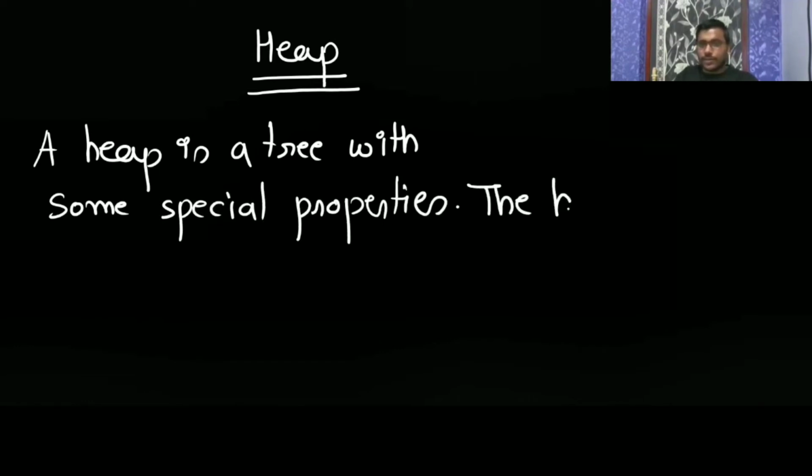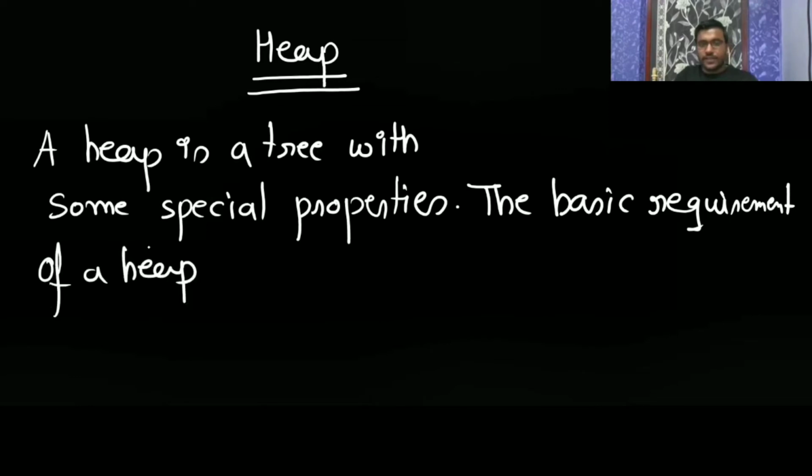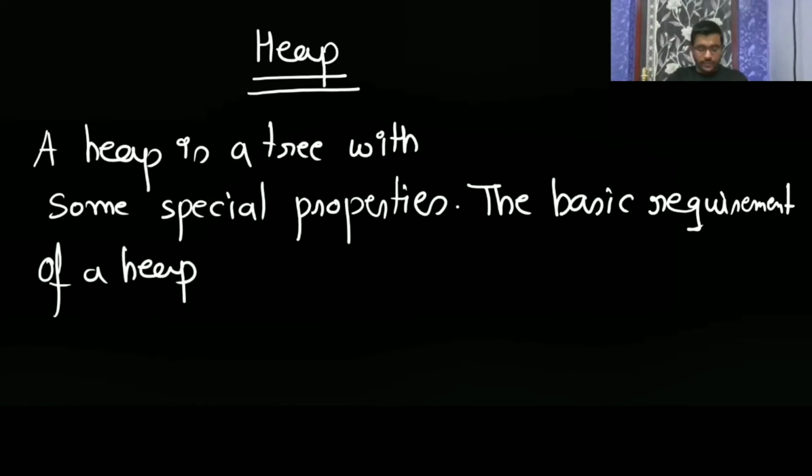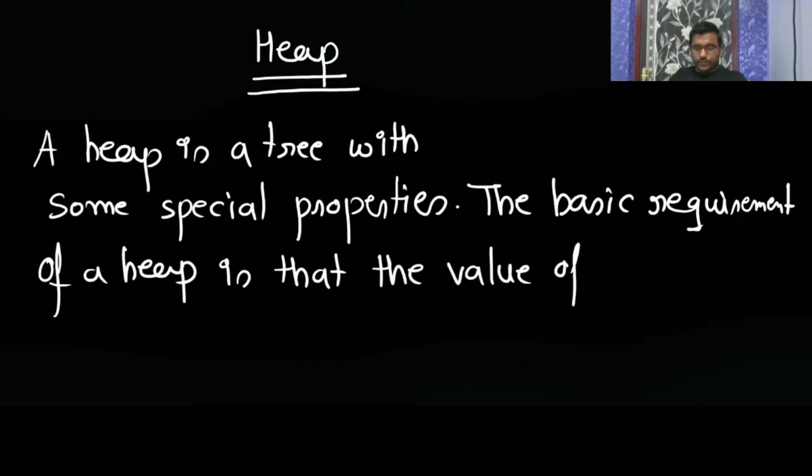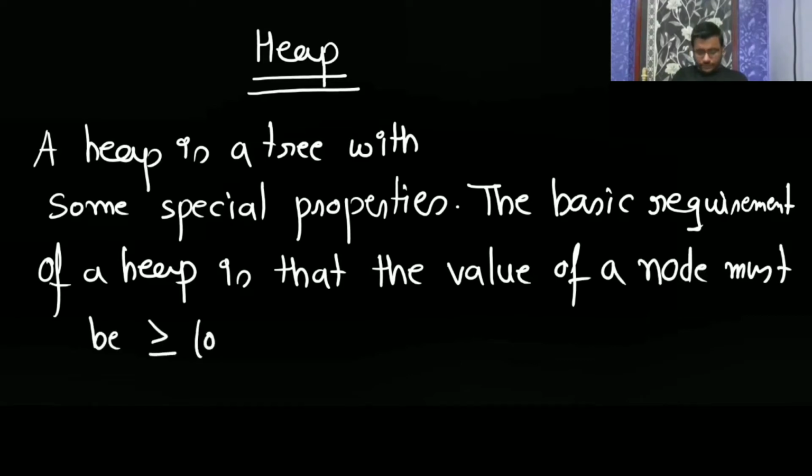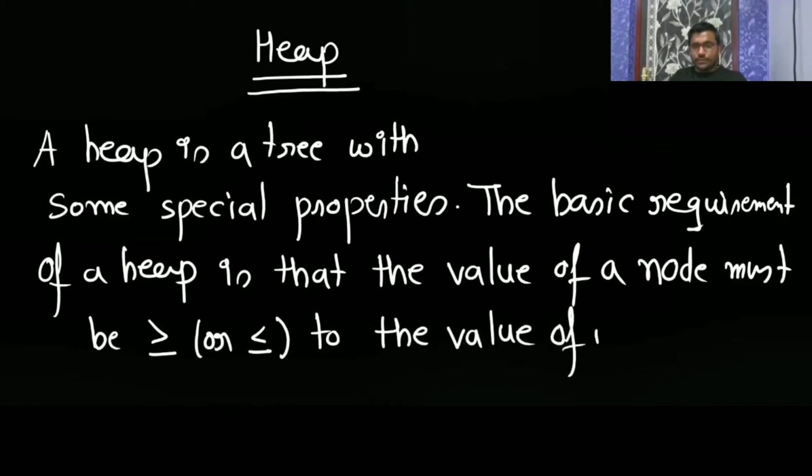The basic requirement of a heap is that the value of a node must be either greater than or equal to, or smaller than or equal to, the value of its children.